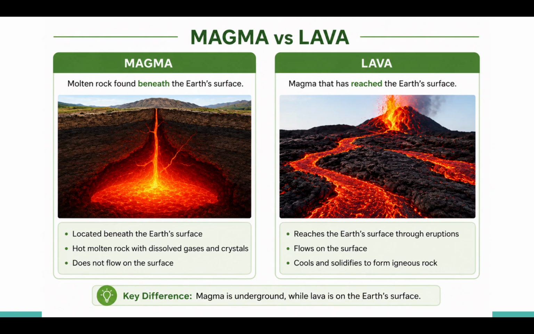So here in the picture we can see molten rock found beneath the earth's surface, and magma that has reached the earth's surface. It has been shown in the figure. If it is inside the earth, it is magma, and if it is out over the surface of the earth, it is lava.